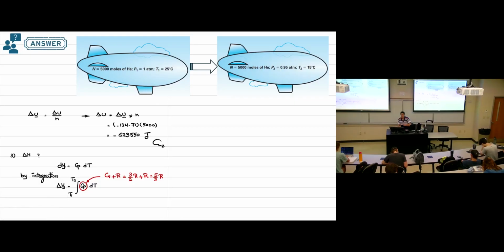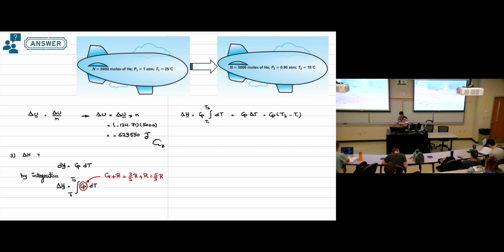And again, R is the ideal gas constant, so Cp is constant. We can take it out of the integration term. So delta H is Cp integration from T1 to T2 dT, which will be Cp delta T, or Cp times T2 minus T1.